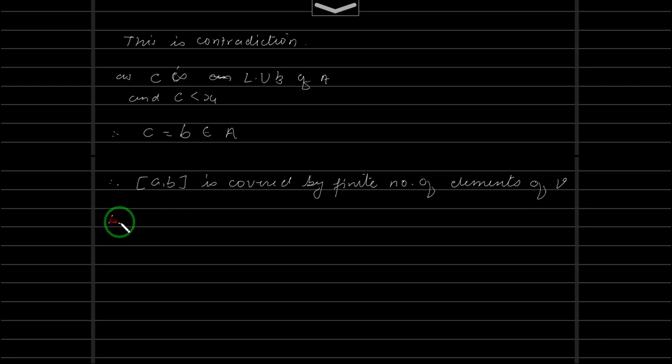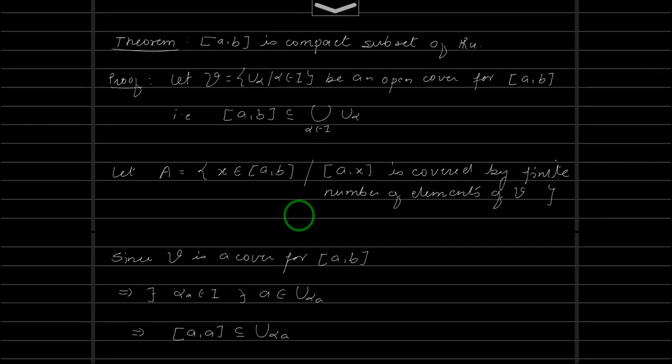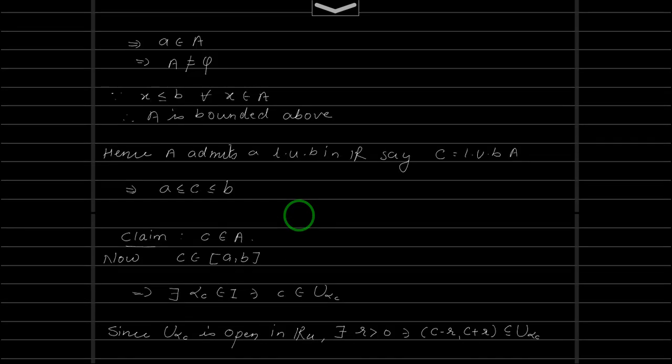Okay, and therefore we have taken an open cover V, and we found that there exists a finite subcover for that open cover, and therefore we can say that A comma B is compact. So what we have proved is that the closed interval A comma B is a compact subset of R. Okay. Again, let me take just a remark, maybe out of context.